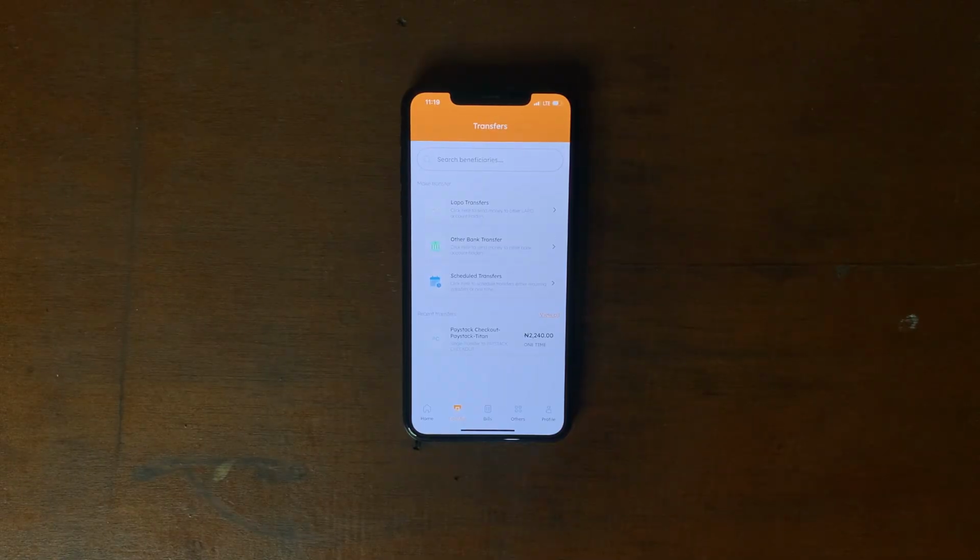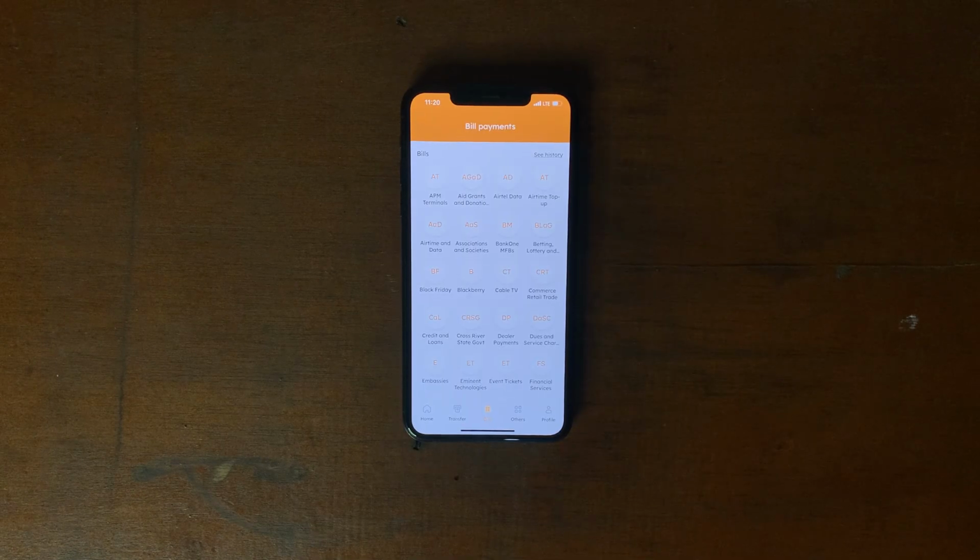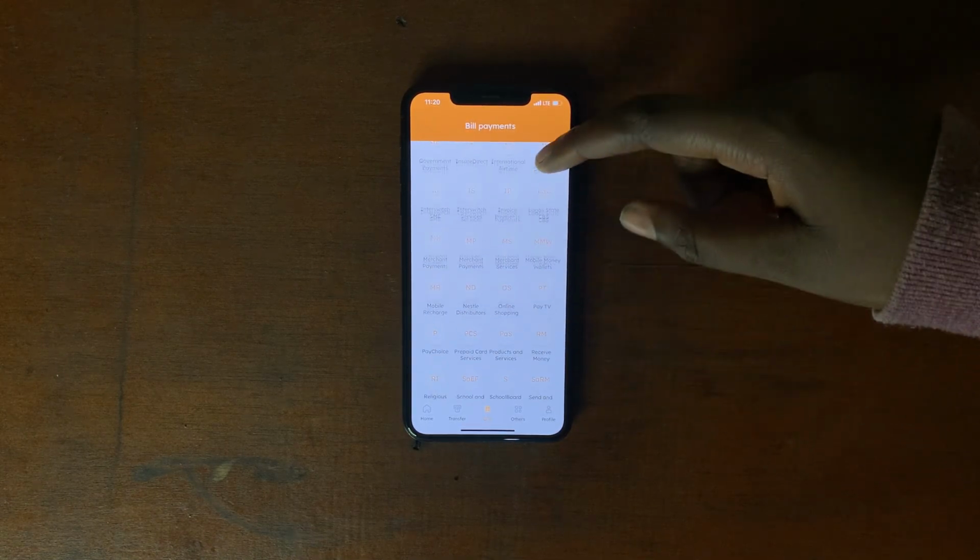With LAPO, you also have the option to schedule your transfers. So let's assume that today you want to send someone money and you want that money to get to that person in the next 2 days. You can schedule that transfer, and then you don't need to open your app and do everything. It will just do it for you. Now with LAPO, you can pay for all sorts of bills like your electricity, your flights, and so on. They have so many options to choose from. Whatever you like to pay for, it should be there.